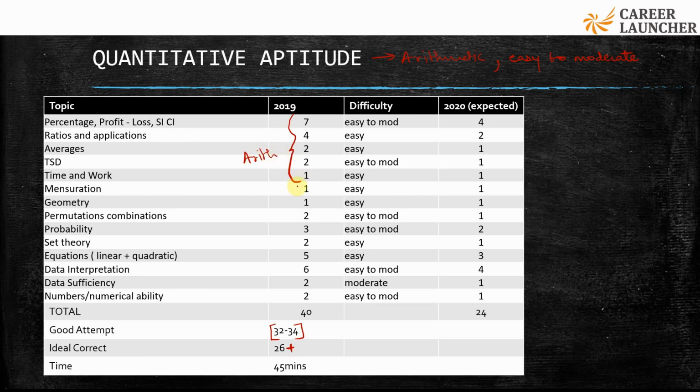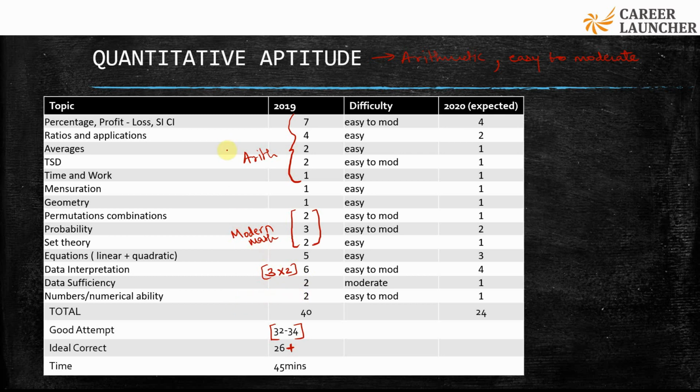Okay, then you had questions on mensuration, one odd question from geometry, permutations, combinations, probability, set theory. So the next big section, which I see, is modern maths. So permutation, combination, probability and set theory together constitute another 8 questions. And then there were linear equation and quadratic equation based questions, so 4 to 5 to 6 questions there. 2 sets of 3 questions each, so 3 into 2, 6 questions on data interpretation. Data sufficiency is a different type of question, and some numbers and numerical ability based questions.